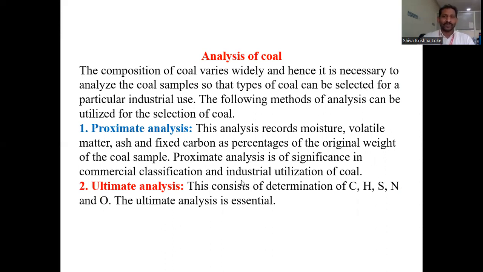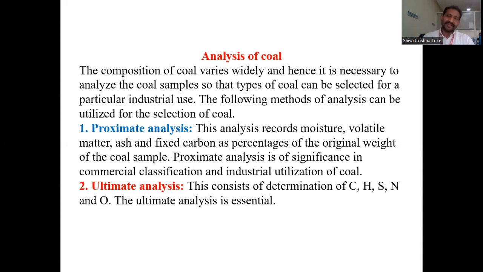The first one is the proximate analysis. In the proximate analysis, we mainly record the moisture content, volatile matter, how much ash is produced, and finally the fixed carbon percentage of the original weight of the coal sample taken for examination. The proximate analysis is significant for commercial classification and industrial utilization of the coal.